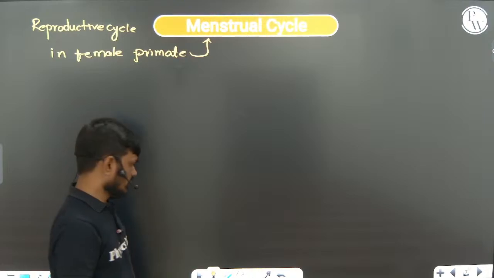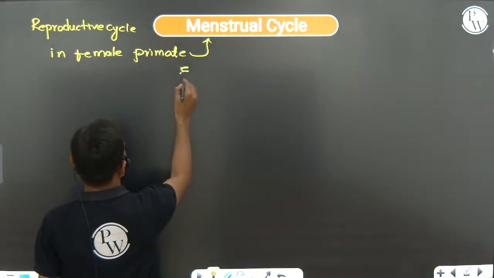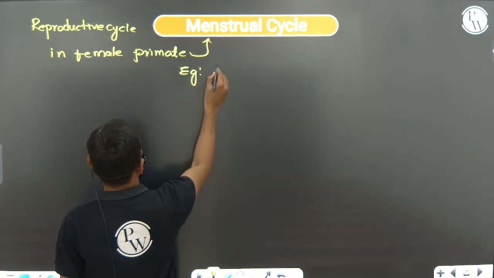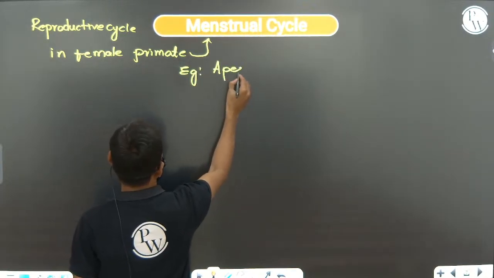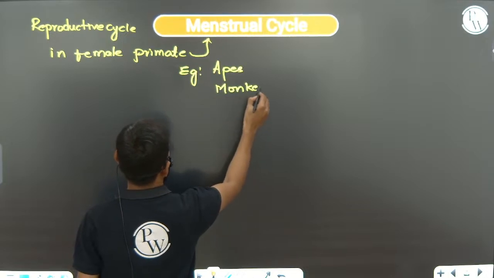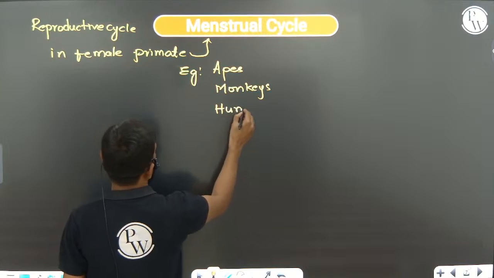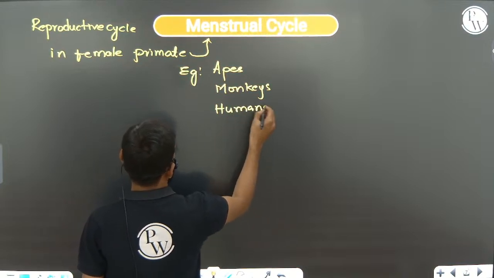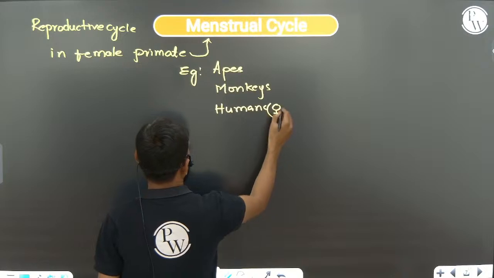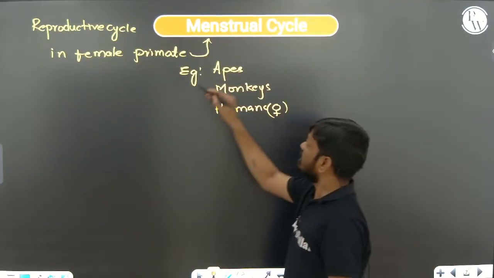Examples are apes, monkeys, and female human beings. In these primates, the menstrual cycle takes place.